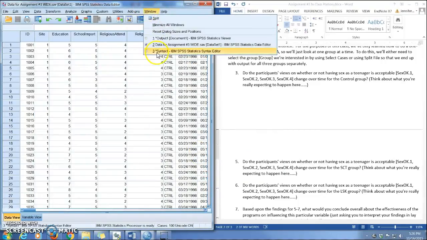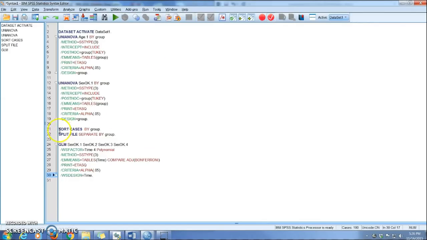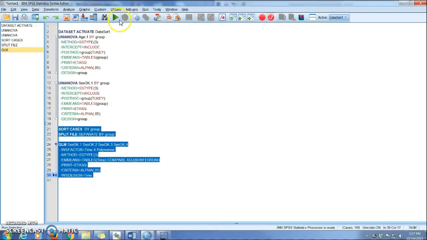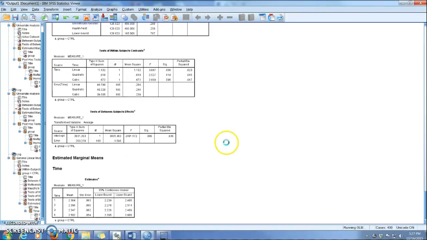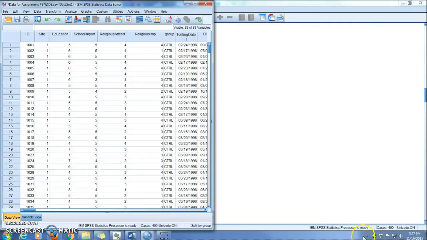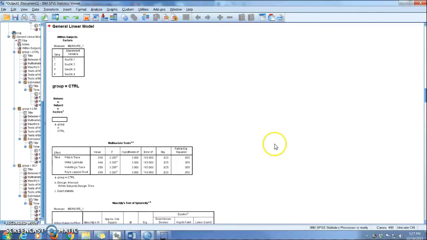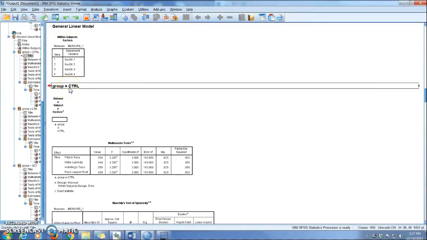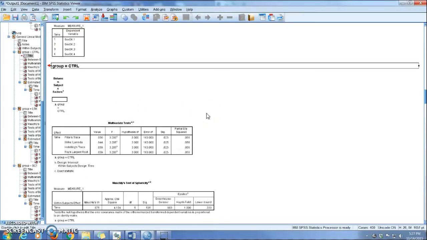Now we'll go over to our SPSS syntax window. Make sure you highlight this first, otherwise you're going to get it for the whole group, not for the 3 treatment conditions separately. So we do this, we run it. If you go back to the data window, it tells you there that it's been split by group, okay? And so you come here, and what it's going to give you then is 3 separate repeated measures ANOVAs. The first one's for the control group. When I scroll down, I get the ones for the other 2 groups, okay?